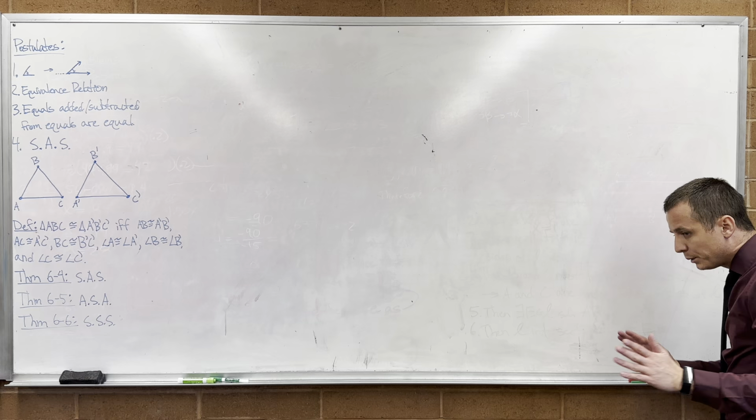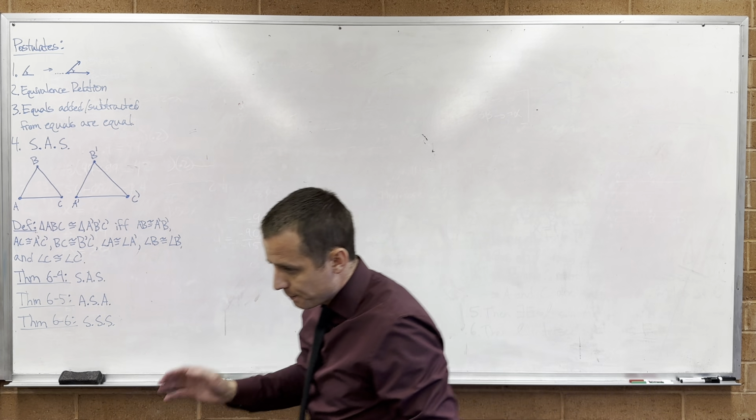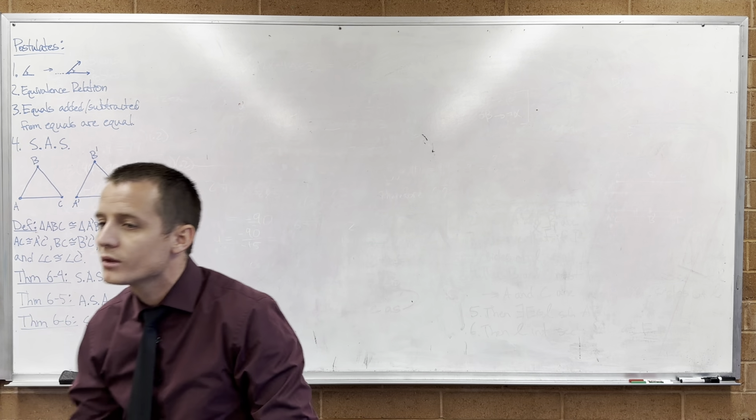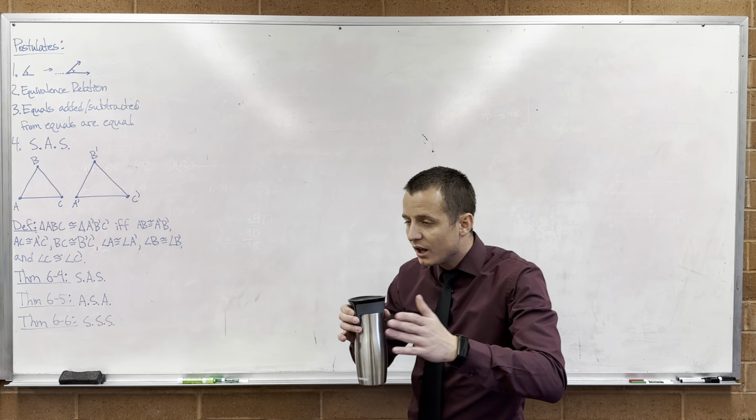So enough looking at that, and let's start lecture. So we're in chapter 6. Big picture, what's chapter 6 about? Angles and triangles. We had our postulates for congruency.